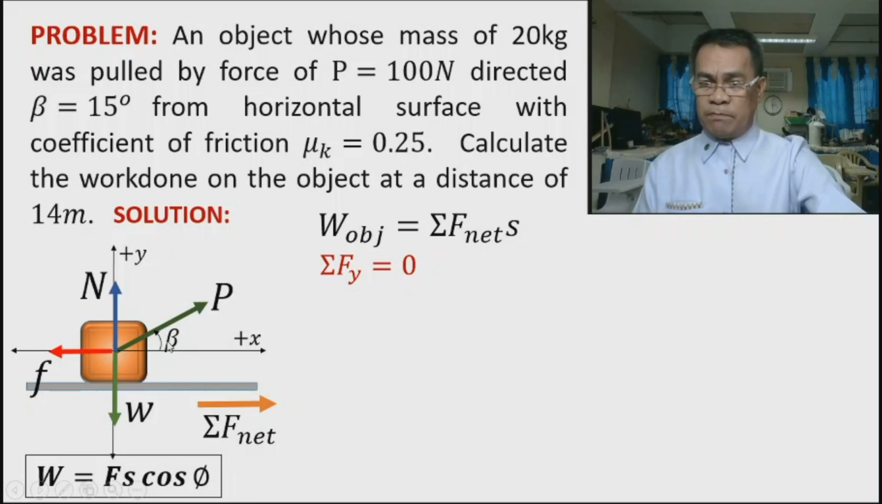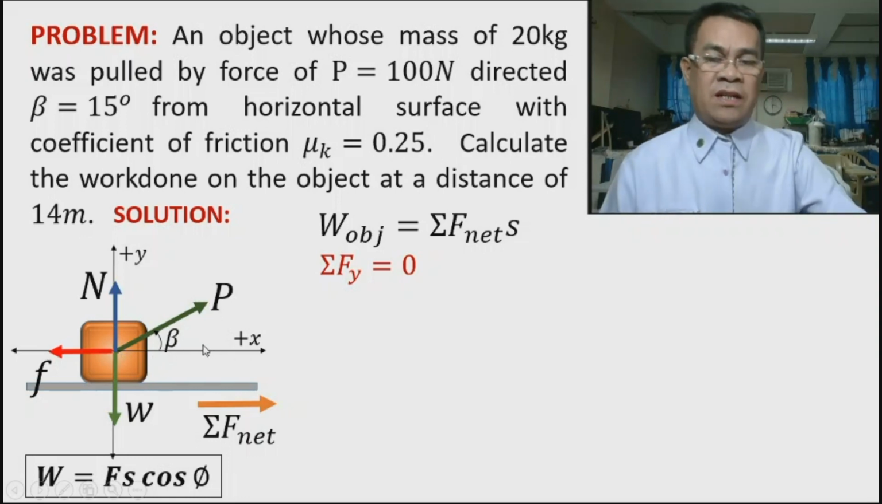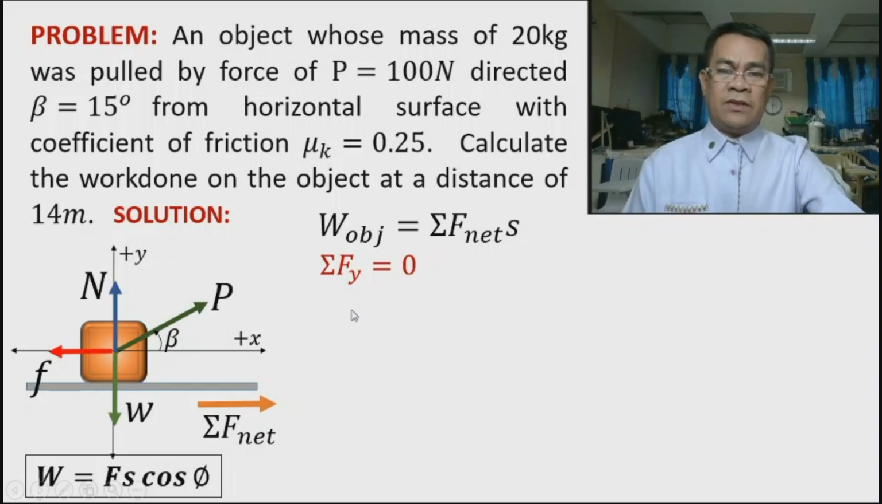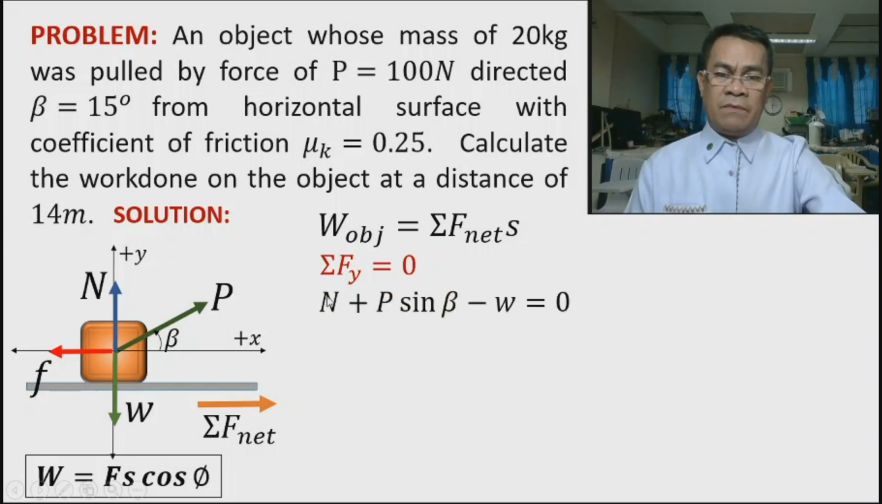So therefore, we have this component. Take note, this is beta. So the component should be P sine beta. Why? Because this is opposite, while the x component is cosine of that angle. So let's do it. We have the normal, positive, and P sine beta, positive, also minus weight, equal to 0 because we have only three forces.